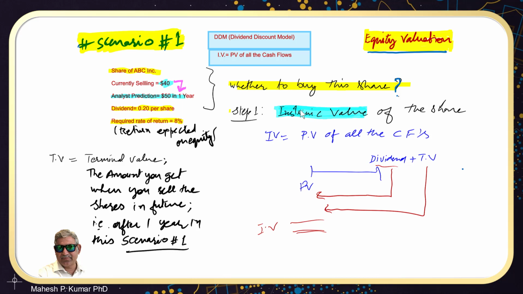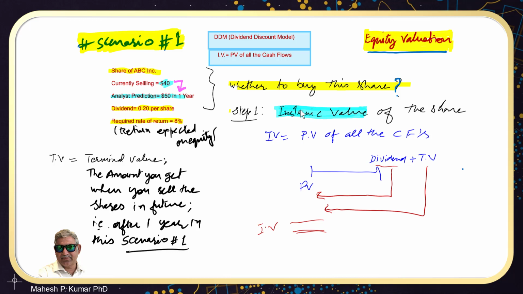Now this gift pack is worth $10: $5 for chocolate 1, $3 for chocolate 2, and $2 for the box. So 5 plus 3 plus 2 is $10. This is actually the intrinsic value of this gift pack, $10, the real value, the fundamental value, right?